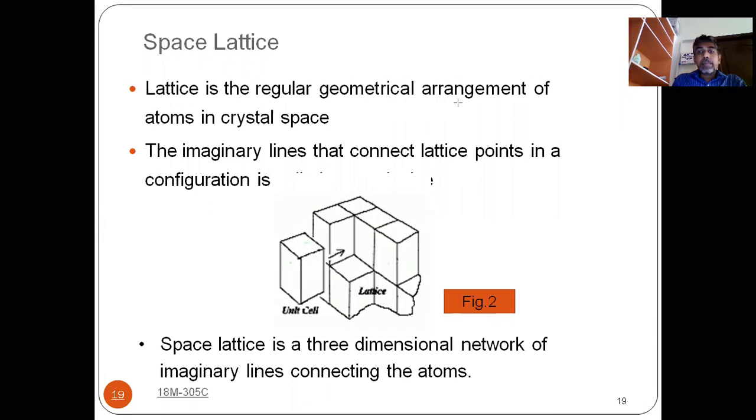Lattice is the regular geometric arrangement of atoms in a crystal space. If you see here, lattice is the regular geometric arrangement of atoms in a crystal space. That means lattice, regular geometric arrangement. If you see here, this is one arrangement and this is one arrangement and this is one arrangement. If you observe this one, I will show you.